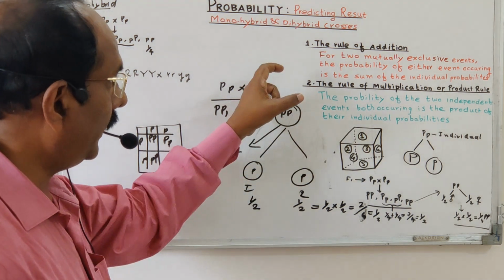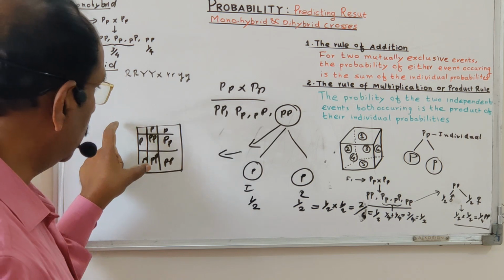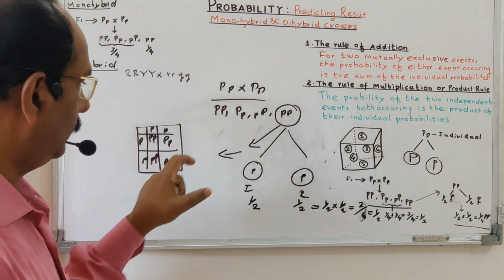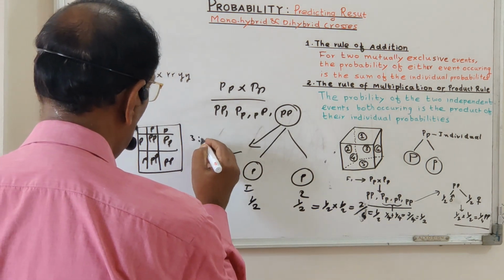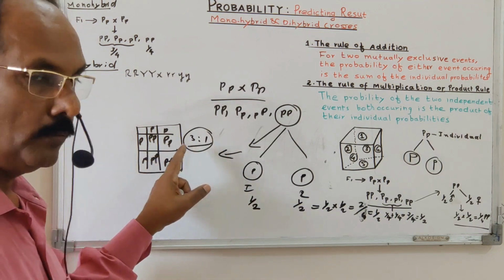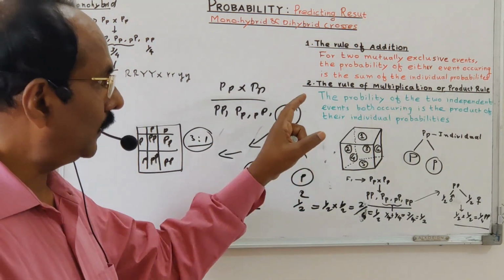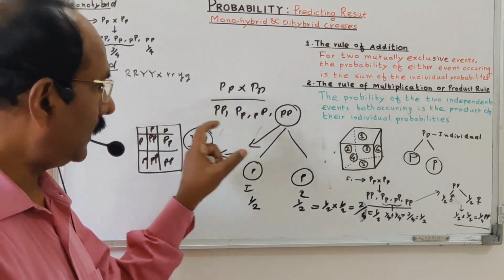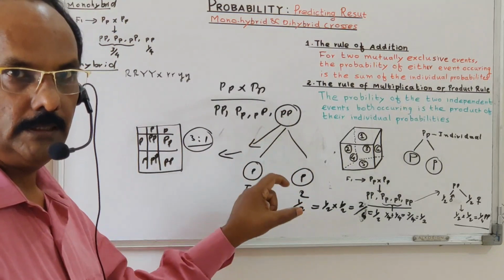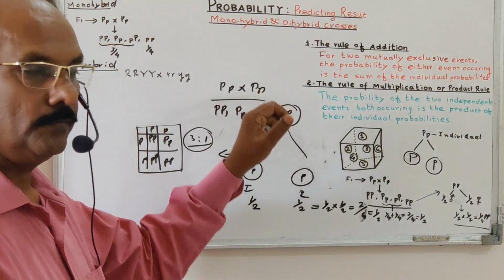And finally, the rule of addition is also applied to find the total. If you consider the total Punnett square, the total outcome, we can consider the summation. For example, here the ratio is 3:1. Here we apply the rule of addition. So in the Punnett square, both rules are applied. At the beginning, each and every cell is considered and the rule of multiplication is applied. And when considering the entire Punnett square outcome, the rule of addition is applied. So that is the rule of multiplication and the rule of addition.